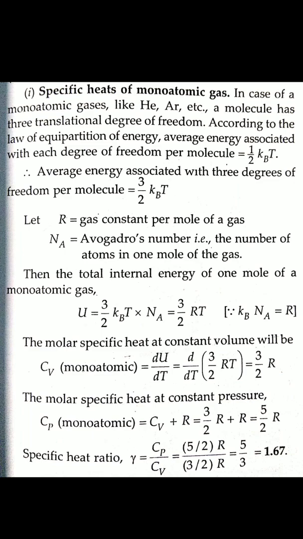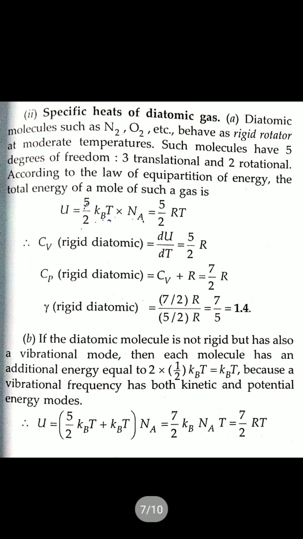Now come to the point of diatomic gas. Diatomic gas has two cases. One, the molecules are rigid, another one is not rigid. Rigid means a moderate temperature, N2, O2 diatomic molecules.